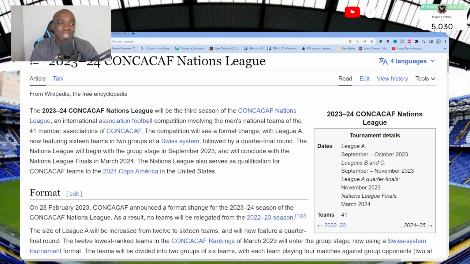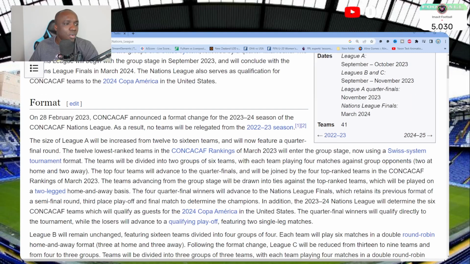The Nations League also serves as a qualification for CONCACAF teams to the 2024 Copa América in the United States, which is very much important. You guys ask about the Copa América and how the qualification will go, so you will get it along the way. All right, so the format.